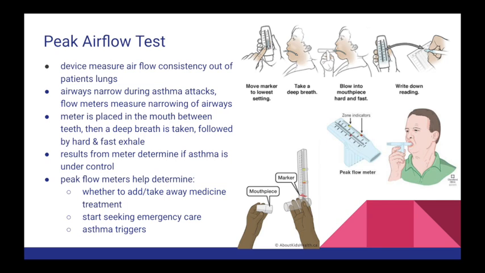One must place a meter in the mouth, between the teeth, taking in a deep breath, followed by a hard and fast exhale. The numbers given by the meter can determine whether or not the asthma is under control. A peak flow meter is so sensitive that it can detect changes in airways before a stethoscope can. Peak flow meters can help determine whether to increase or decrease medication, decide when to start seeking emergency care, and identify any asthma symptom triggers.